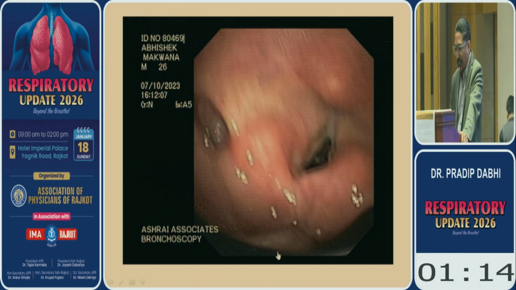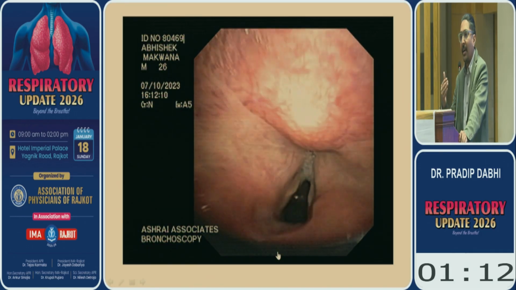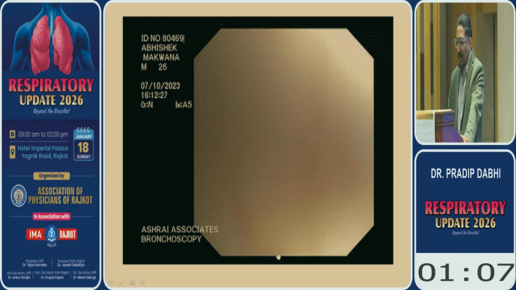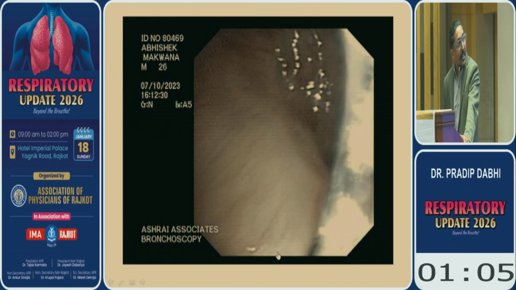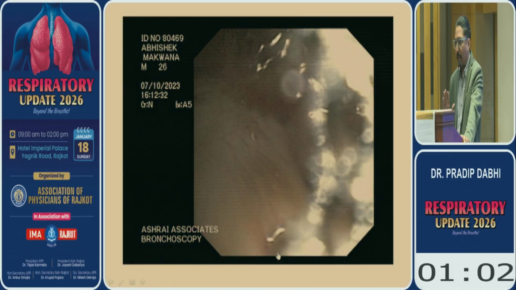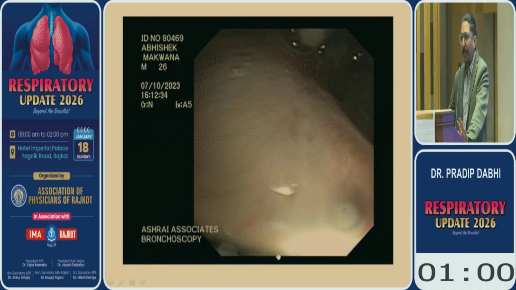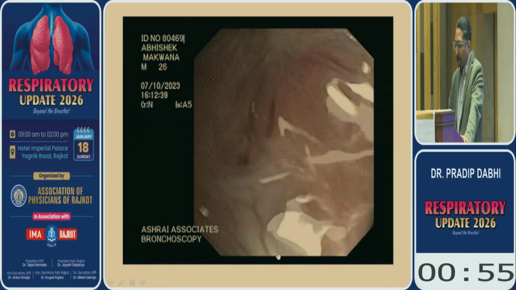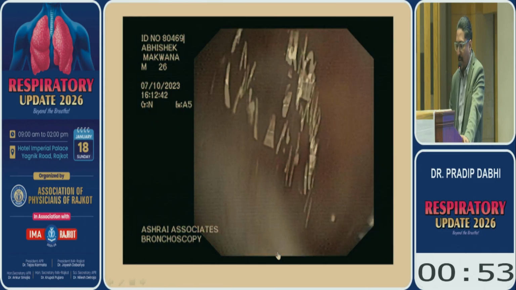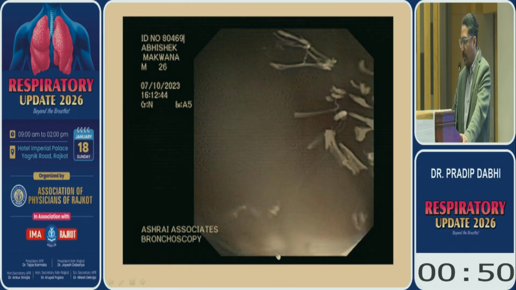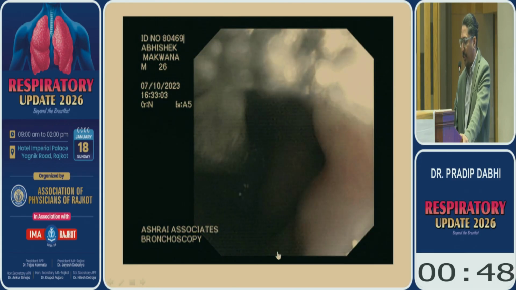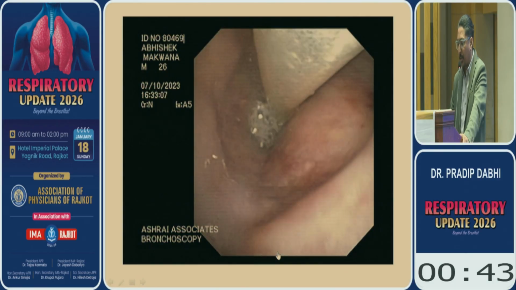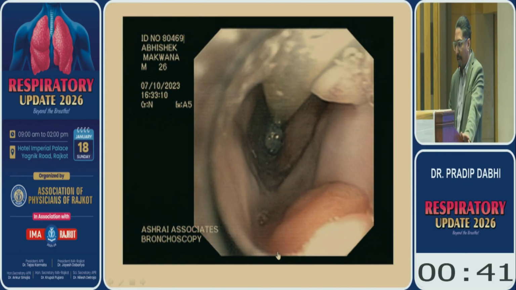So this was the bronchoscopy when the patient came to us. You can see there was a grade 4 stricture in the trachea above the tracheostomy. Even nothing was passing from here. It's completely sealed off, grade 4, almost 100% gone. Then we see the fistula also. You can see the fistula, and we passed the bronchoscope into the esophagus and saw the fistula from the esophagus side also.